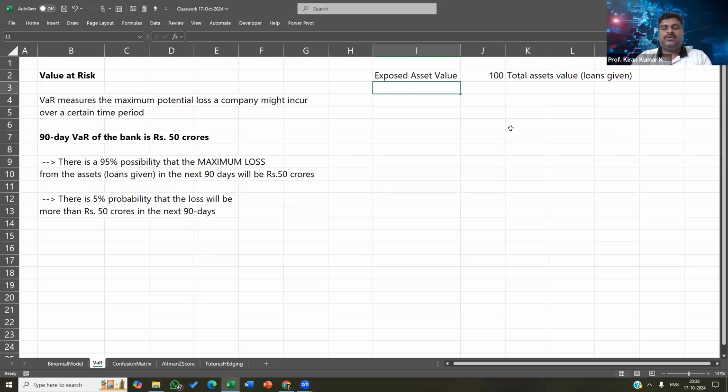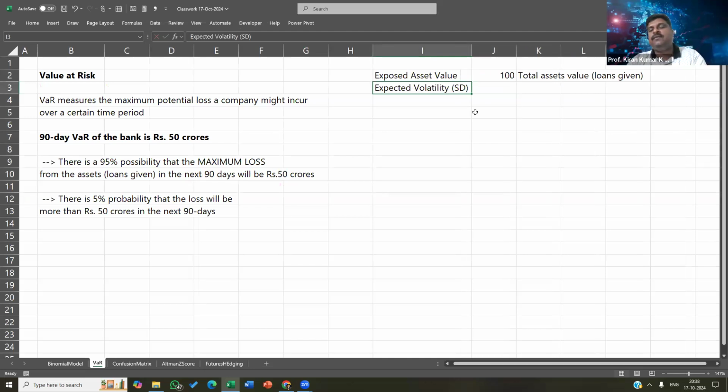All right. So expected volatility, which is basically the standard deviation. For any of these assets, we need to find a way to determine the standard deviation of its value. For example, it's very easy in case of a portfolio, because portfolio standard deviation can be calculated using the historical standard deviations of the stocks.